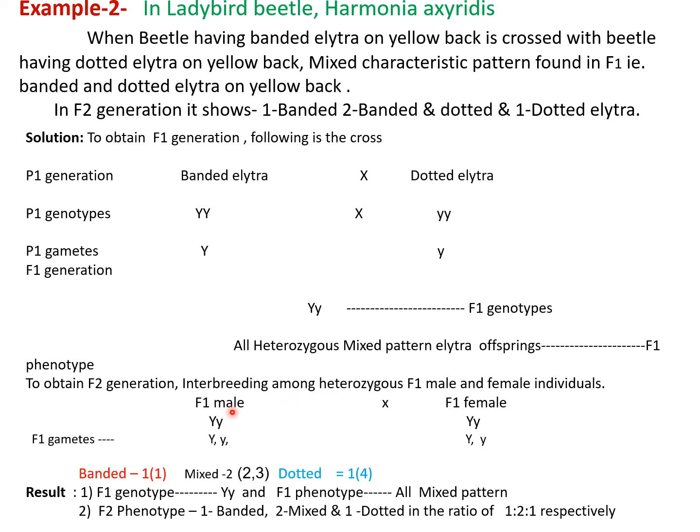To get the F2 generation, when interbreeding is done, here also we get four types of offspring having the genotypes: capital Y capital Y shows the banded elytra, capital Y small y is mixed, that is banded and dotted elytra, and the fourth one, small y small y, is dotted elytra. So in this example also, in F1 a new phenotypic character appears, that is an all mixed pattern, and the F2 generation shows three varieties, that is banded, mixed and dotted pattern. The ratio is 1:2:1.